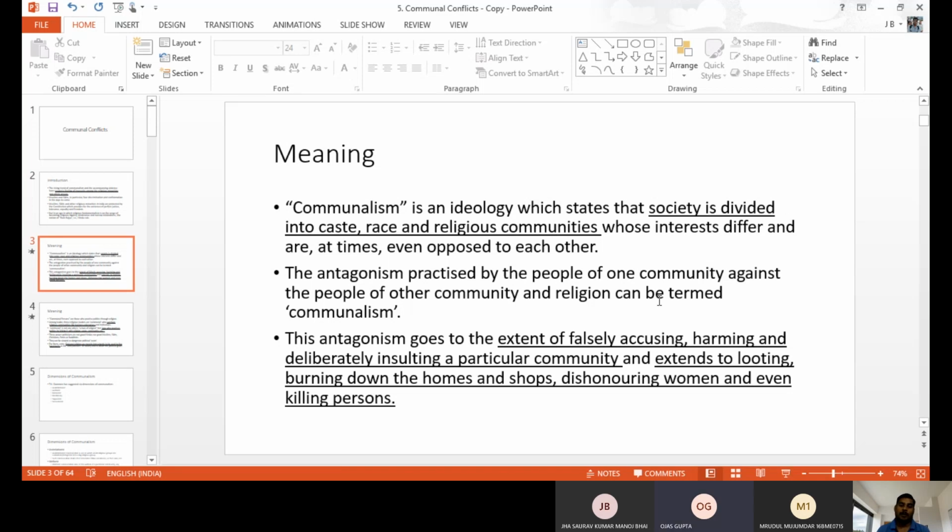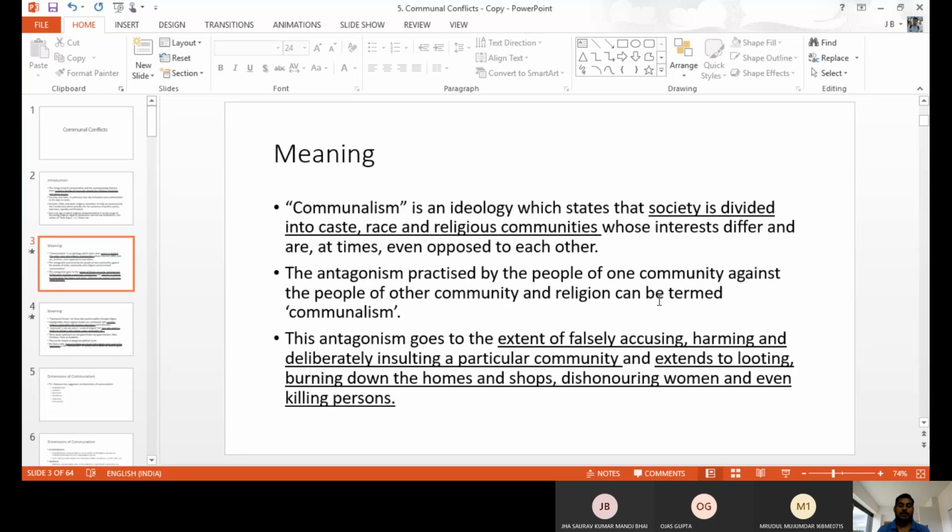That is communalism. A communal person does something against another community based on religion, religious caste, or whatever.